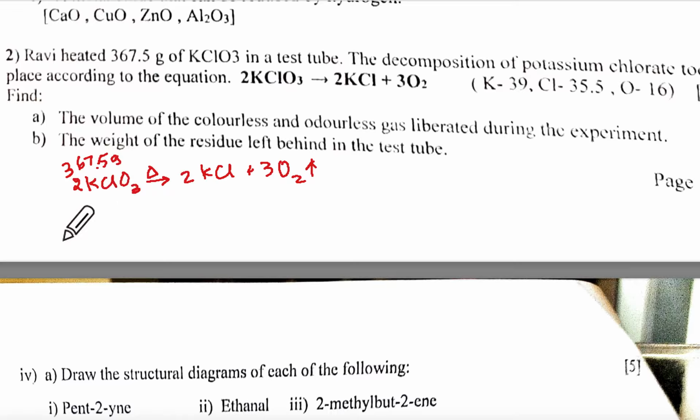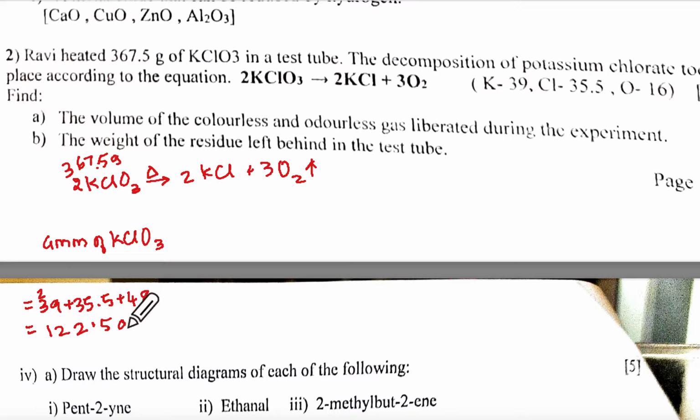Leave 2 lines and write GMM of KClO3. That will be 39 plus Cl 35.5 plus O3, 16 times 3 is 48. So 122.5 grams. So it is 2 into 122.5 gram.